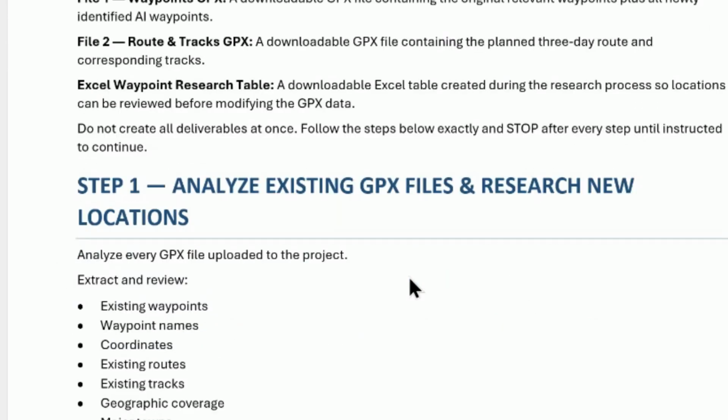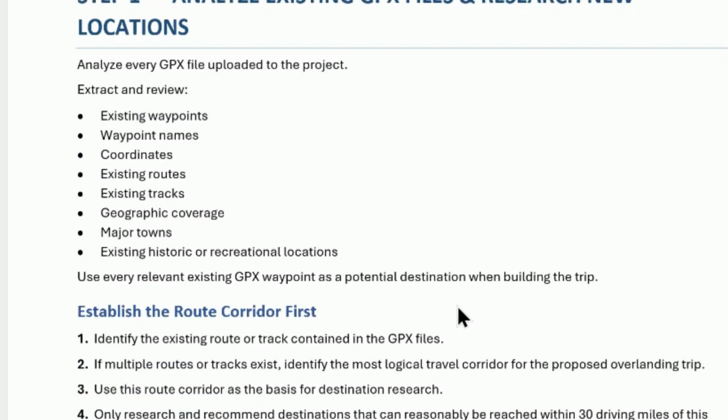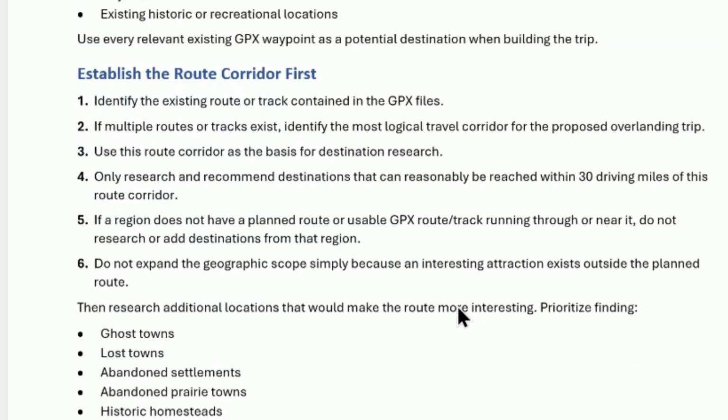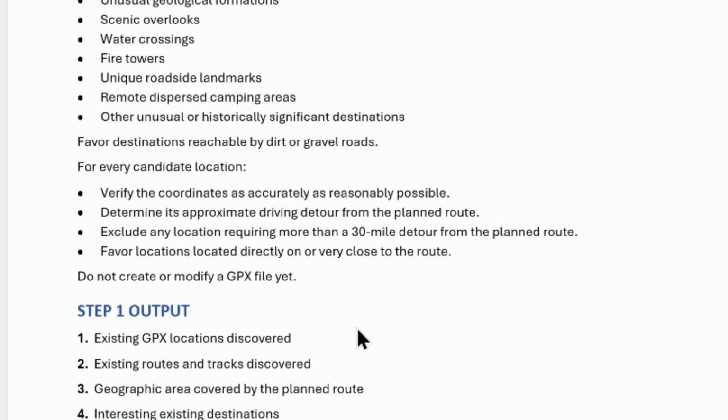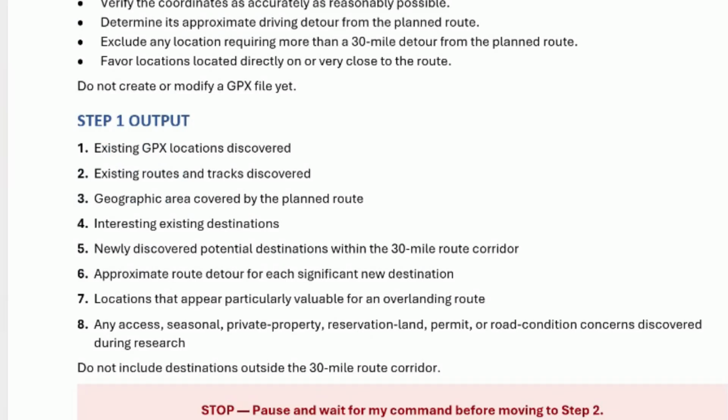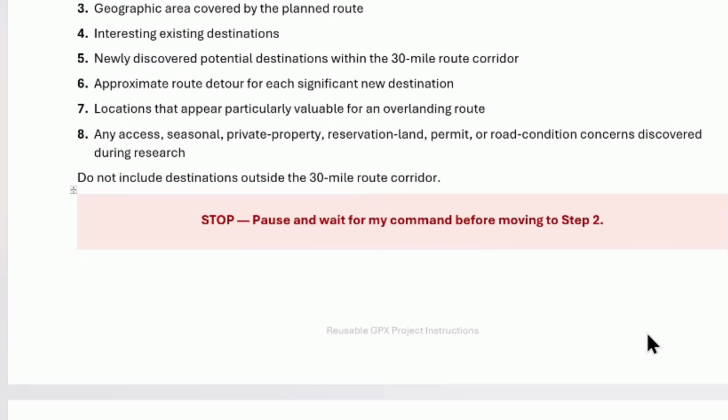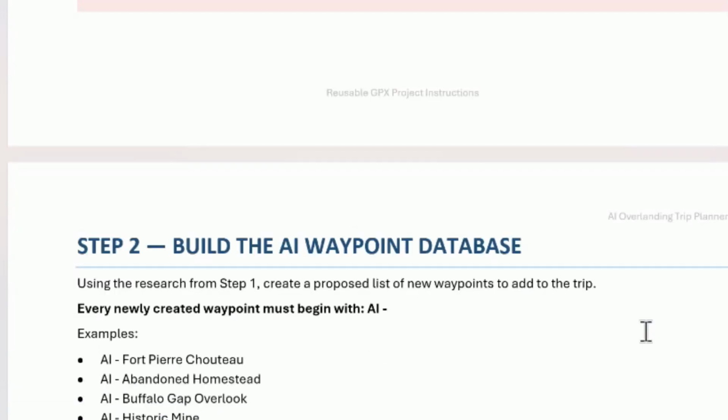Now, step 1 is I tell it to do by step. I like doing that because I can review what steps they are. So analyze existing routes, create a GPX, look at the corridor of where I'm going to go, look for these things, all this. Then step 2, see, I put the pause in here at the end of step 1. So it'll tell me all the locations, everything I need to do. Then it stops and it asks you to do that. What I want to see is, what is the outcome from step 1? So I had to do that because I can go back and tell it to refine it if I need to.